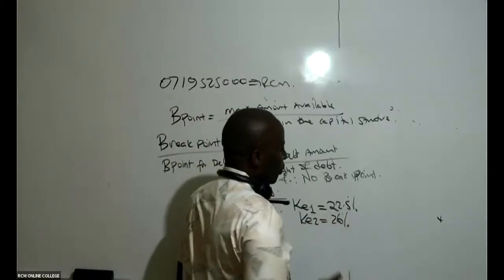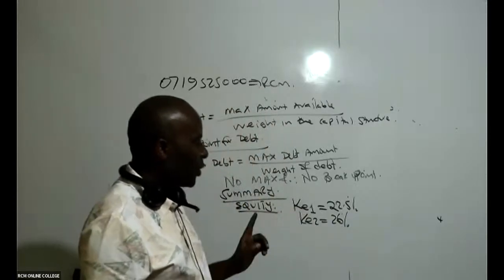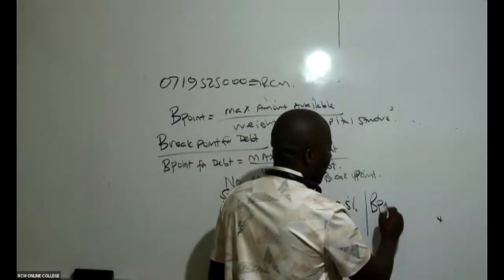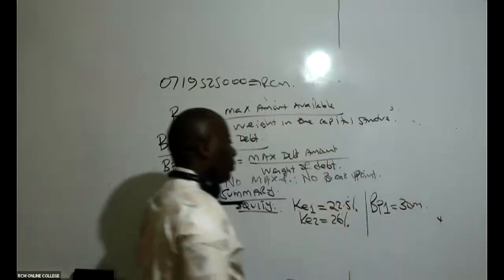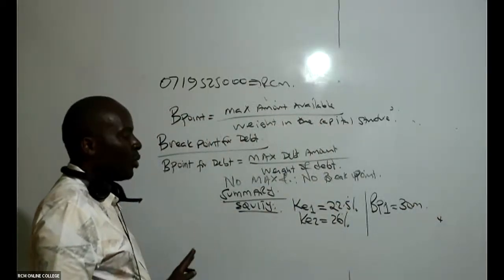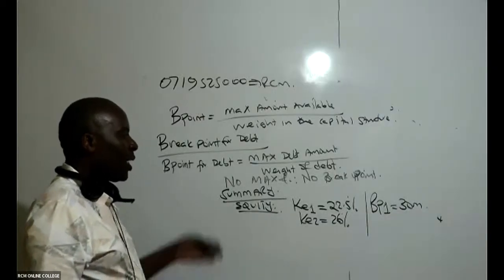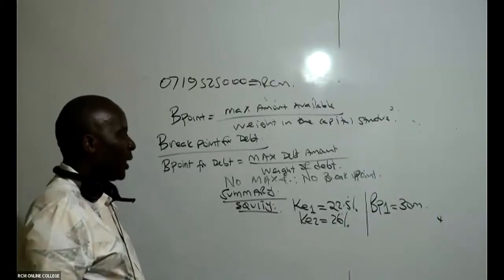Is there somebody who is able to remember this? Yes. And then don't forget that we had just one break point of 30 million. That is equity components. Very, very important. I have the two costs of equity, and then I have one break point like that.